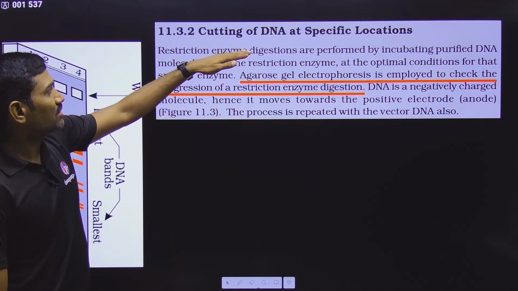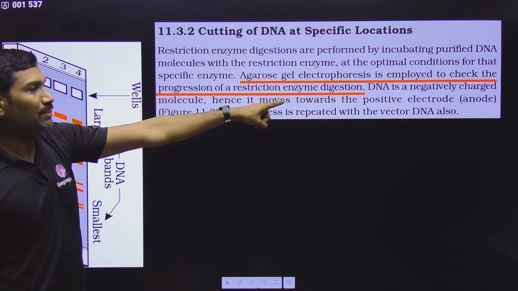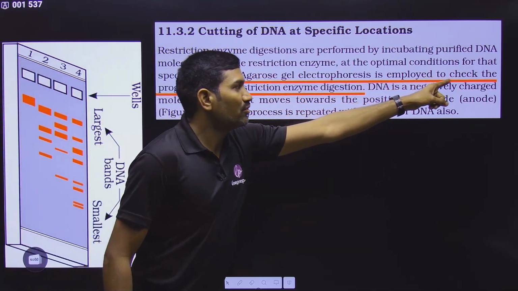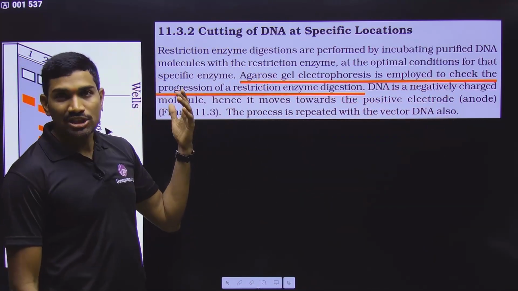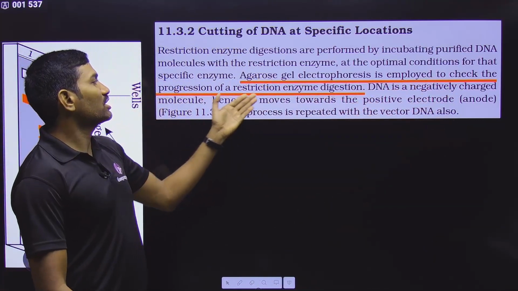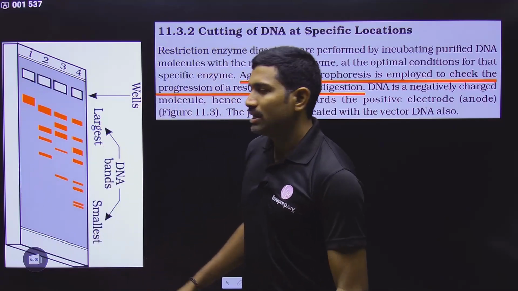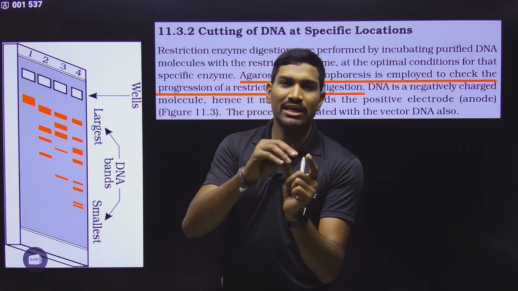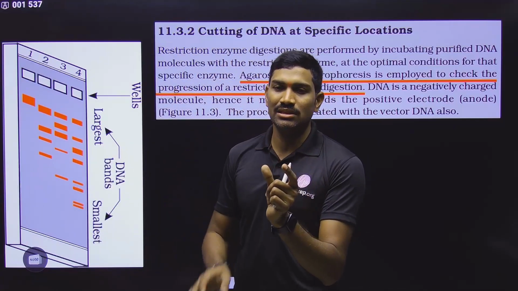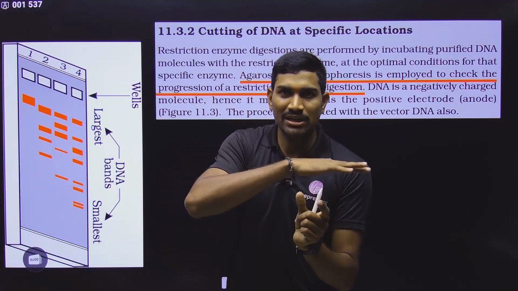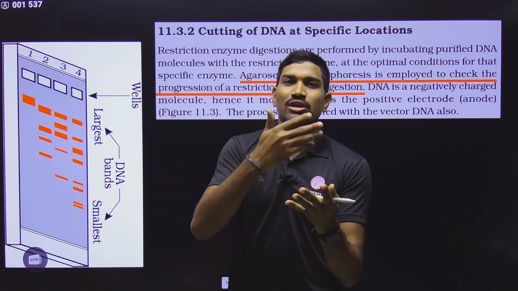Clear? Next we are talking about agarose gel electrophoresis. In a separate paragraph they say agarose gel electrophoresis is employed, means it is used, to check the progression of restriction enzyme digestion. So let us take a tube. In that tube we have taken the DNA, added the restriction enzyme and added the buffer. We kept it at the optimal temperature, and now digestion has to start.